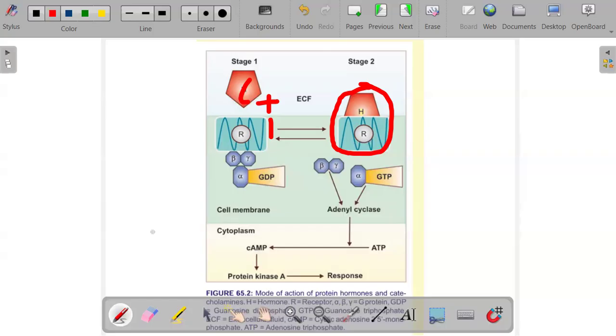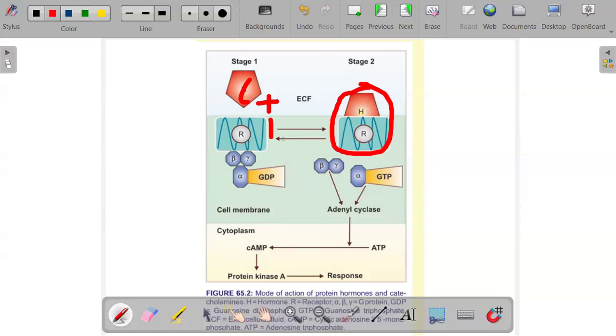Okay, so this is what happens here. After this, the alpha subunit now binds with a new molecule of GTP, though here it's not really shown. So I'll start from this side. I want us to first understand how this GTP comes.